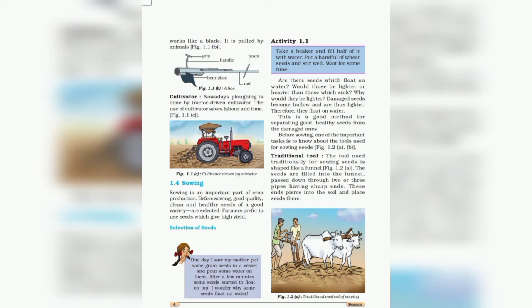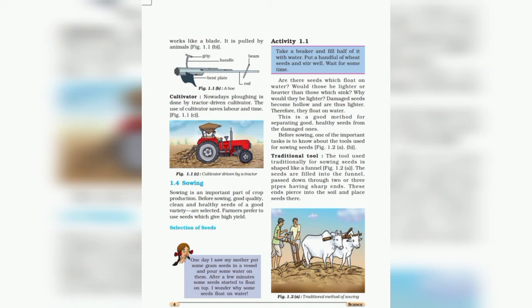So students, this is all about the agricultural implements that are used for plowing, for preparation of soil, and for breaking down the clumps. So these are the agricultural implements: plow, hoe and cultivator. So the next step included in agricultural practices is sowing.